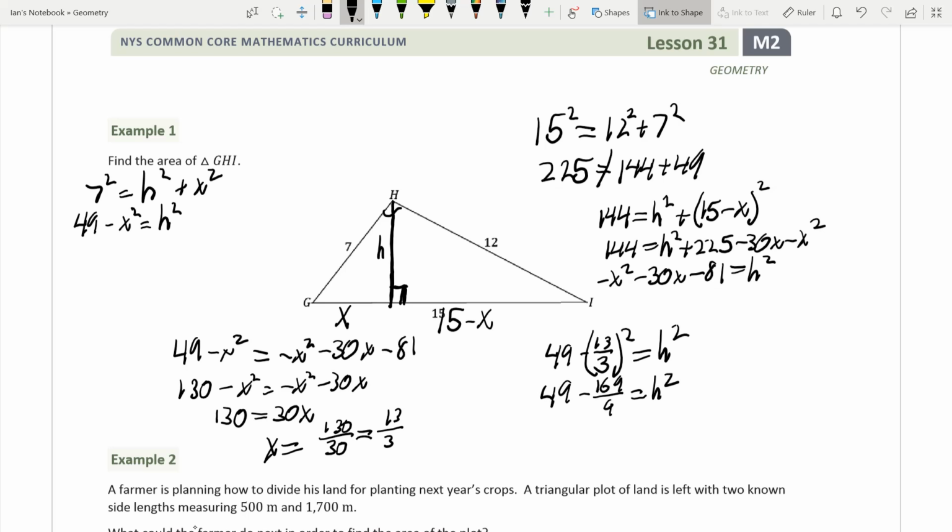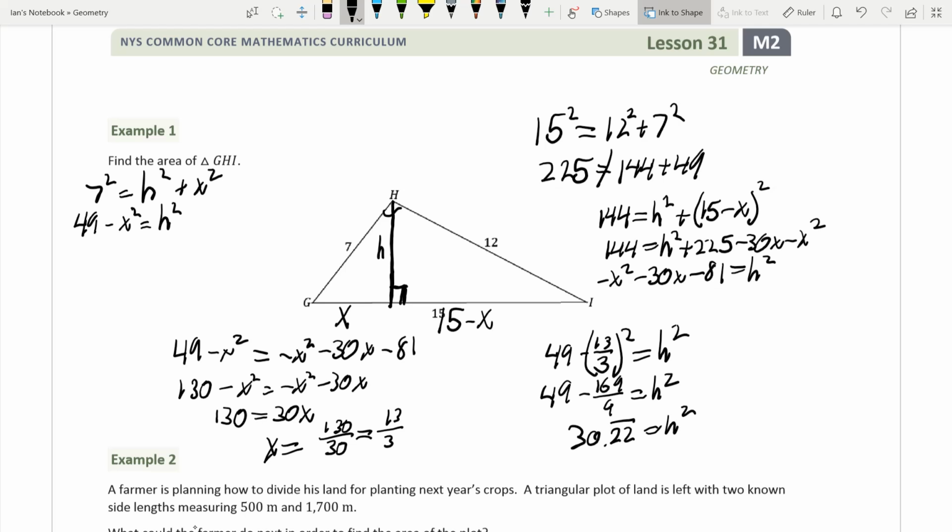Let me check my calculator on my phone really quickly. 49 minus 169 divided by 9 gets us 30.2222 equals h squared.